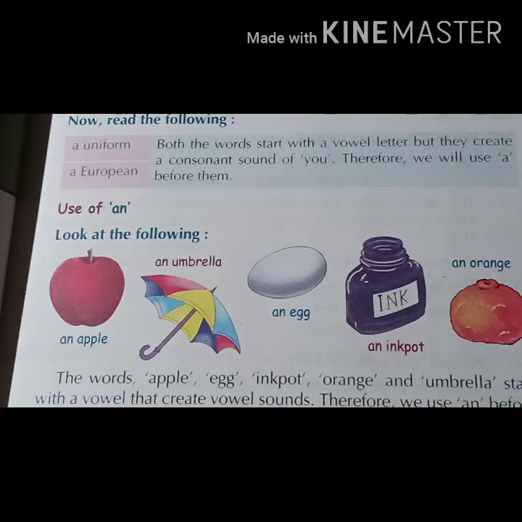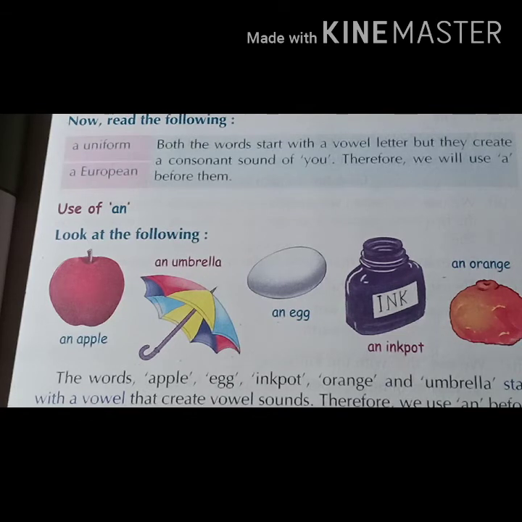Now use of an. What is the use of an? Look at the pictures once again. So first picture is a picture of an apple, umbrella, egg, ink pot and orange.